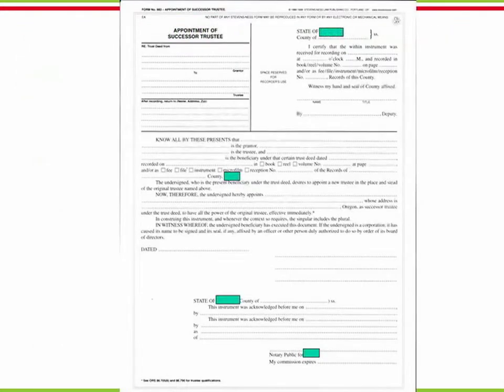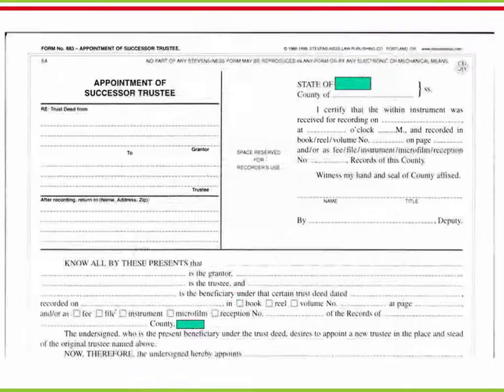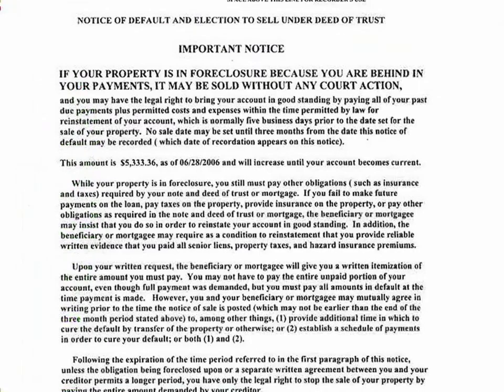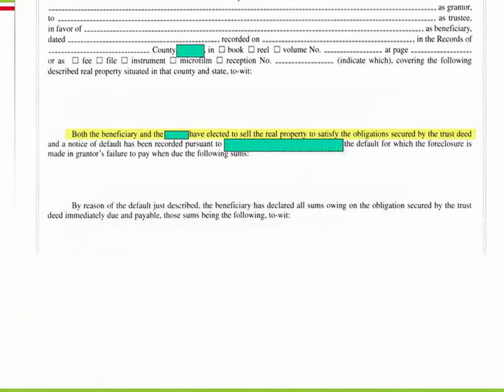This is the appointment of successor trustee document. Very soon, the trustee will record a notice of default, or notice of breach of contract, at the county where the property is located. At this point, the default becomes public record and the trustee officially initiates the process of foreclosure. This is a notice of trustee sale sample. In summary, it says that the beneficiary and the trustee have elected to sell the property in order to satisfy a debt.